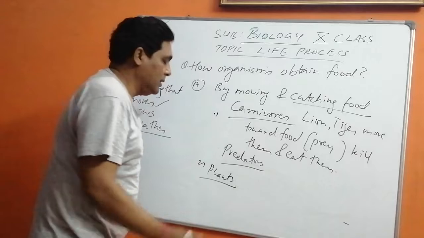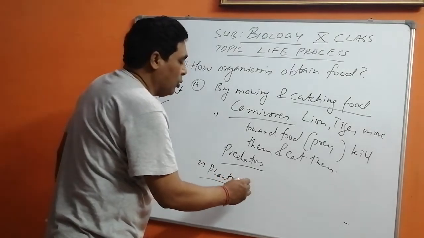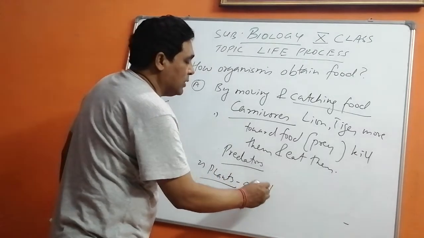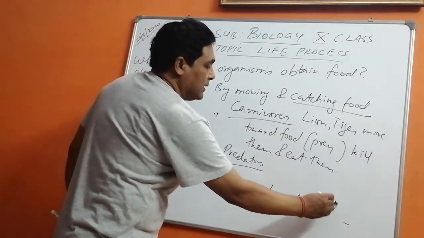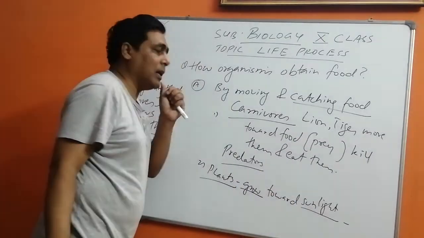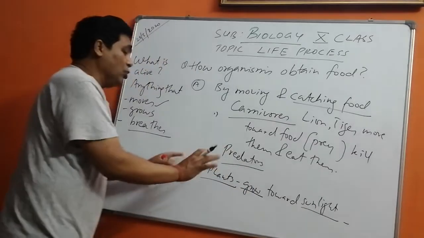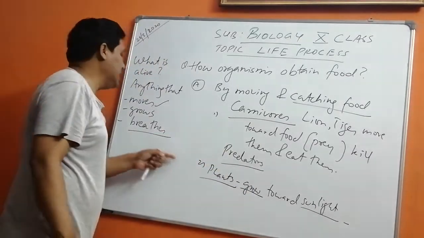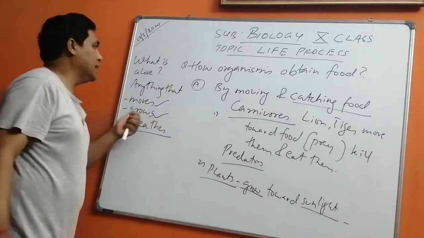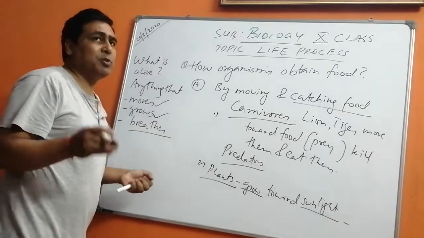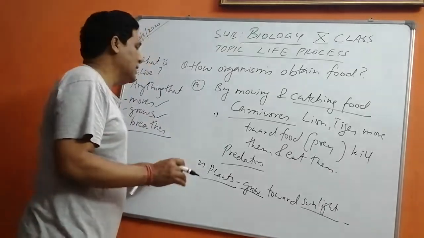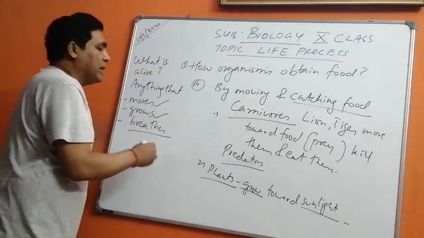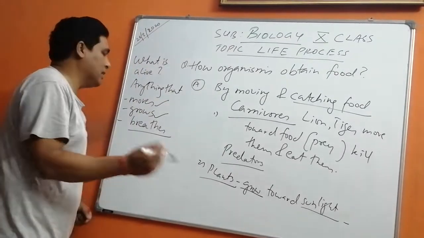Plants grow toward sunlight. This is phototropism. We will learn about this. When plants grow, we also say that they are alive. Actually, there are certain movements which we cannot see. Those are known as molecular movements. We will learn about them.